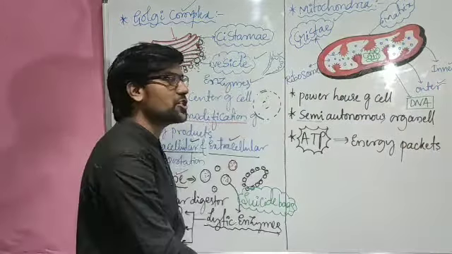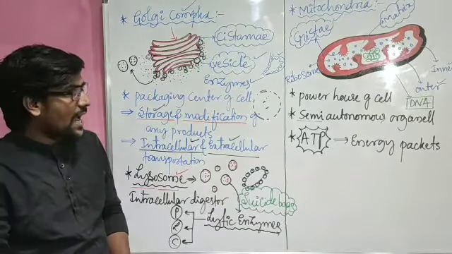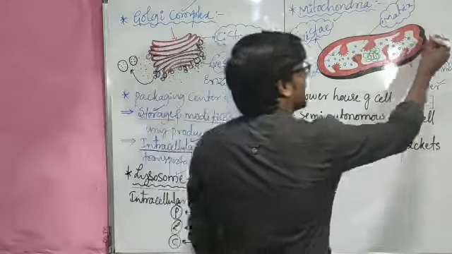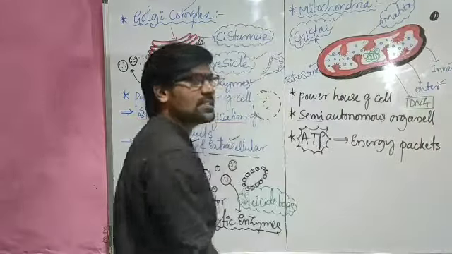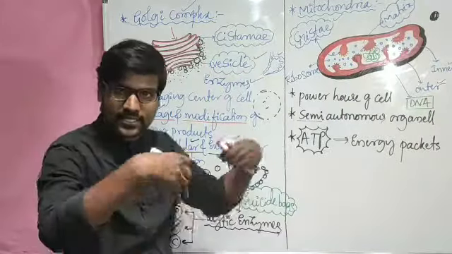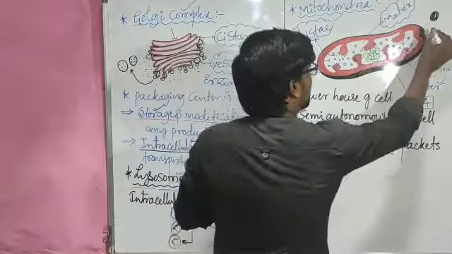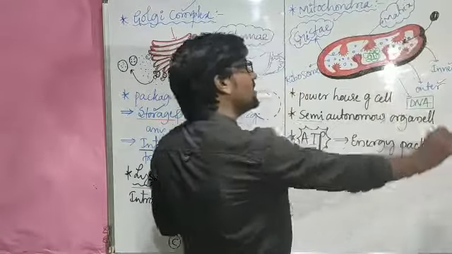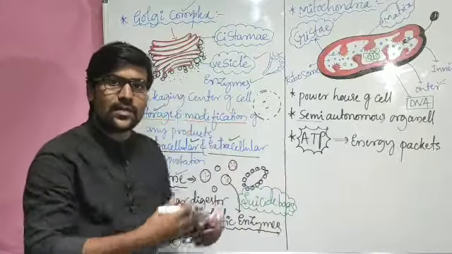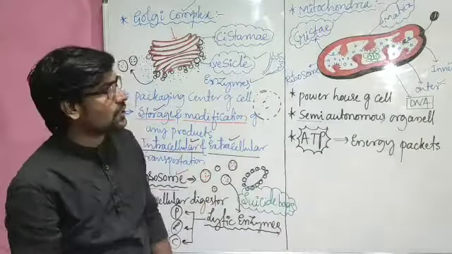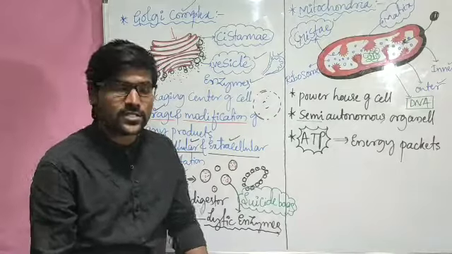So these are the energy packets. And those ATP, say for example, imagine this is the glucose. Now the glucose is present outside the mitochondria, that is in the cytoplasm. So that glucose enters inside the mitochondria. When it is entering, it releases energy, ATP energy, by the breaking of that glucose with the help of oxygen.